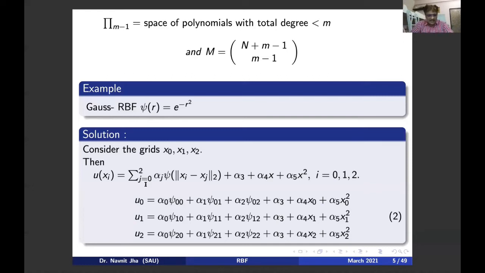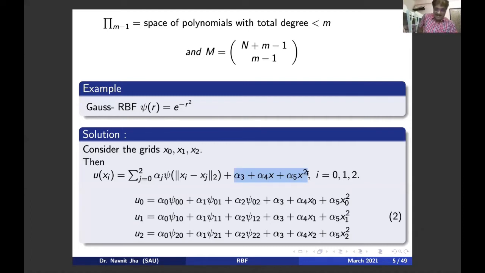That is why here sigma is going from 0 to 2, alpha j, and the remaining things are exactly the same, plus a polynomial of degree 2 that I have chosen. You may choose a polynomial of degree 3, 4, 5, whatever degree you wish. You may choose a constant only. It is up to you, depending on the efficiency and accuracy you expect from the interpolating polynomial. That's all.